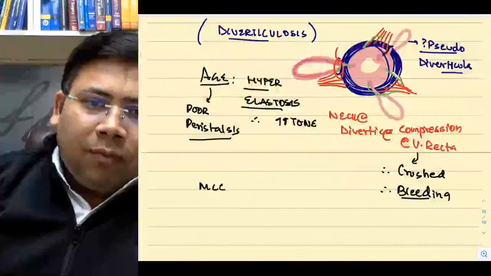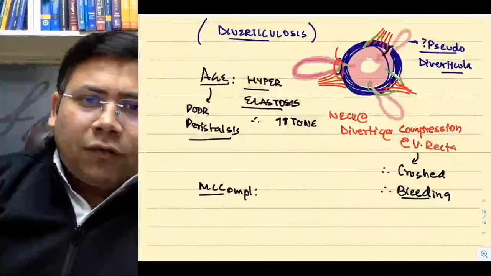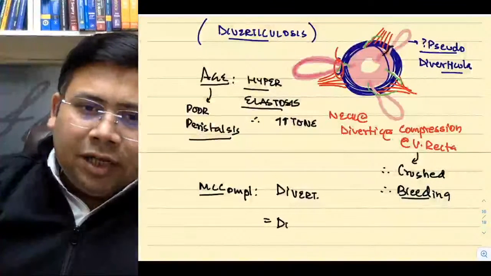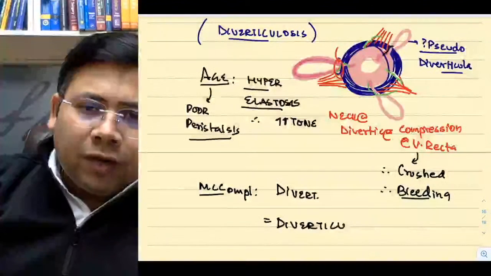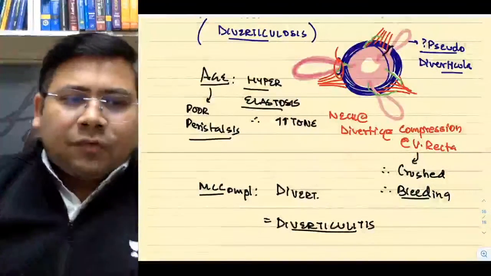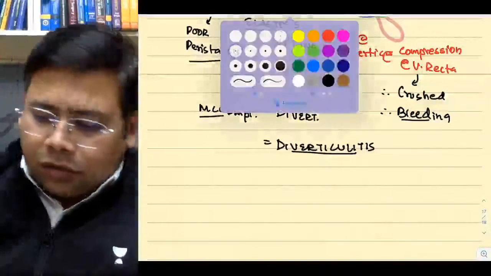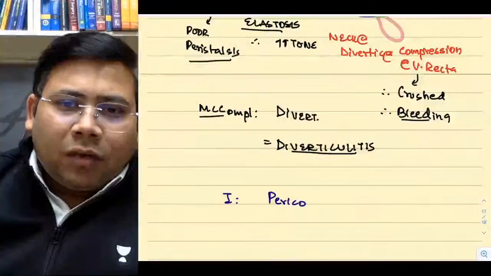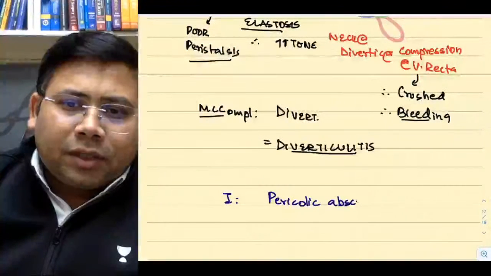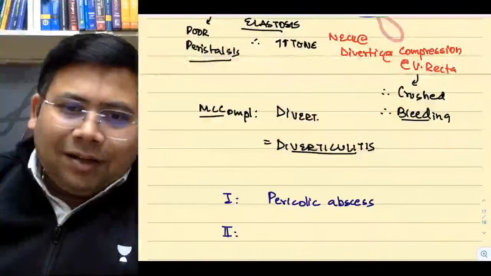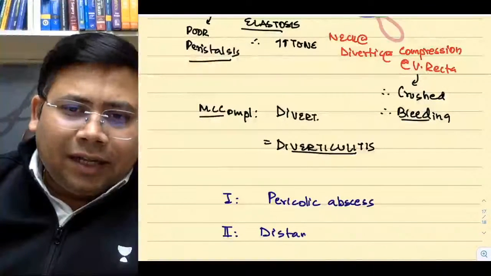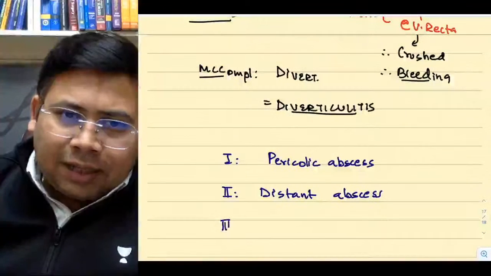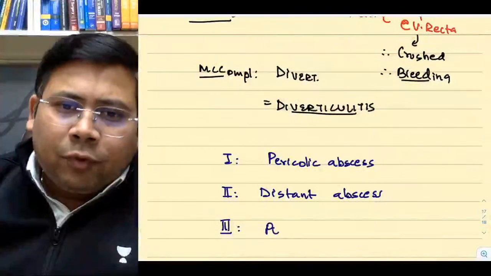The most common complication of diverticulosis, come on, answer me. Answer is diverticulitis. And because of diverticulitis, we have a lot of complications. Yes or no? Stage 1 is a pericolic abscess. Stage 2 is a distant abscess. Stage 3, students, is purulent peritonitis.